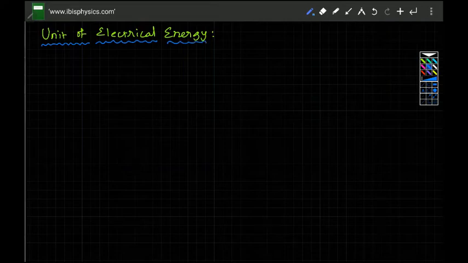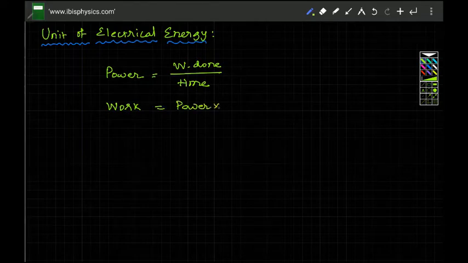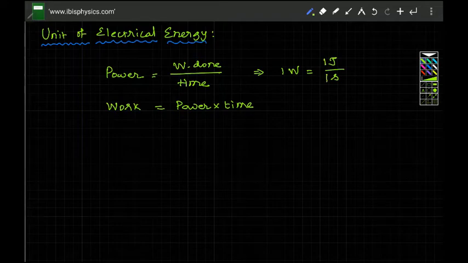Unit of electrical energy. So what is the unit of electrical energy? We know that power developed, whether it is in a resistor or anything, power is work done by time. And we know that work done is equal to power into time. The unit of power is watt. Unit of work done is joule. Unit of time is second. If 1 joule of work is done in 1 second, then the power delivered is 1 watt.